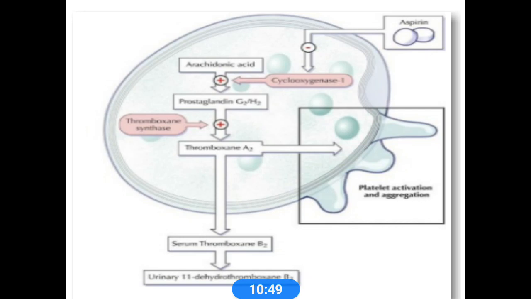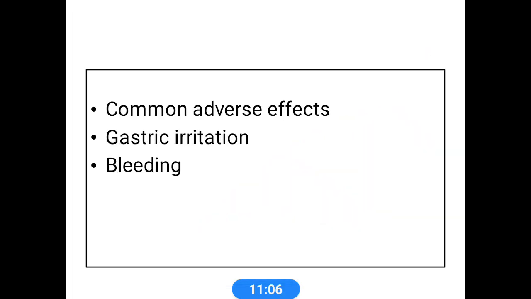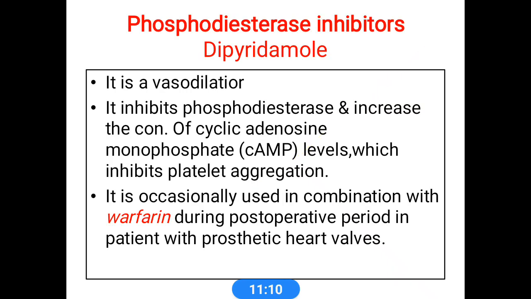So this blocks thromboxane synthesis and prostaglandin synthesis, which prevents platelet activation and aggregation. These are the common adverse effects: gastric irritation and bleeding.